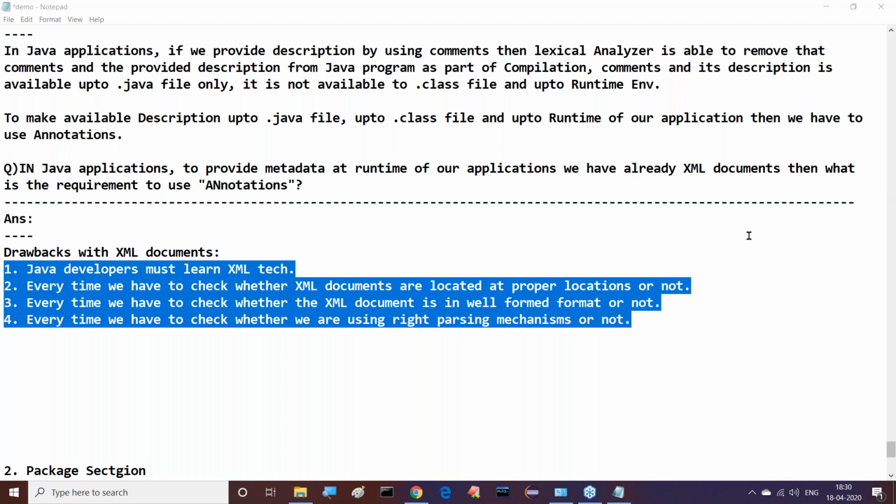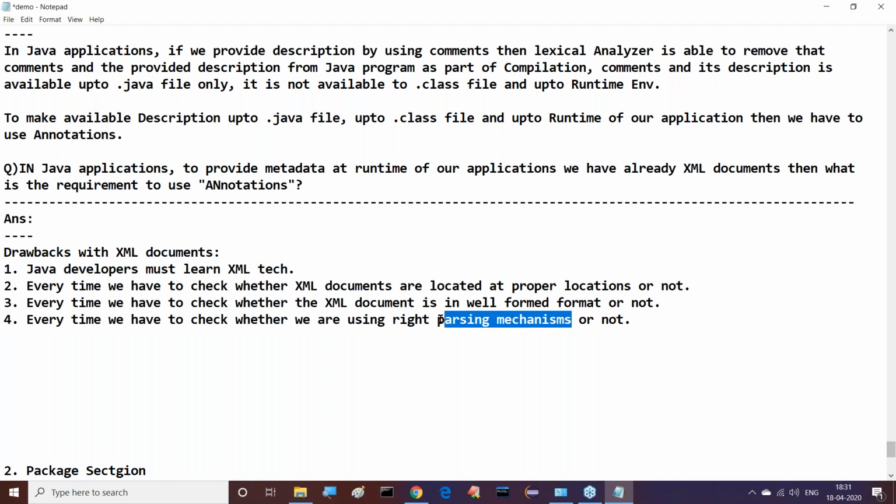And every time we have to check whether XML documents are in well-formed format or not. Well-formed format means that the XML document is provided perfectly. So we have to check that. And every time we have to check whether we are using the right parsing mechanisms or not. I said clearly, if you want to read data from an XML document, we need to use some parsers, such as SAX parser and DOM parser. Out of all these parsers, we have to check whether we are using the right parsing mechanism to read data from the XML document.